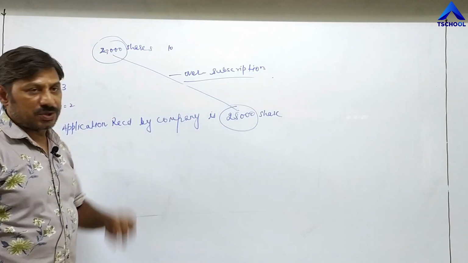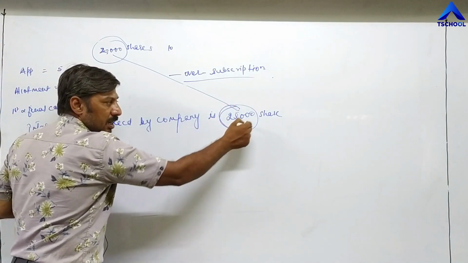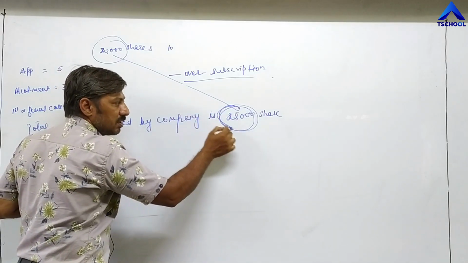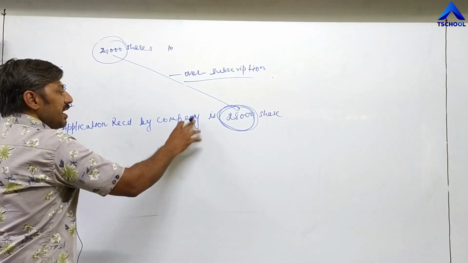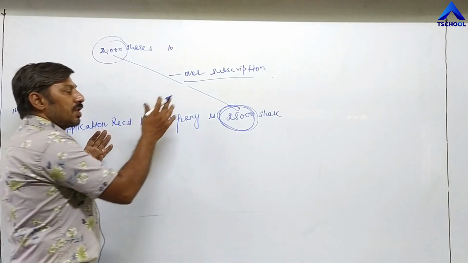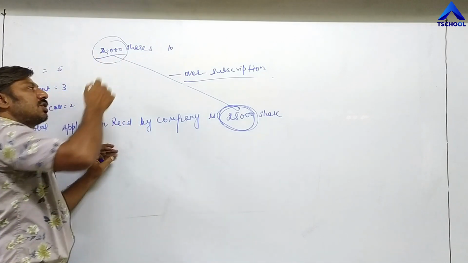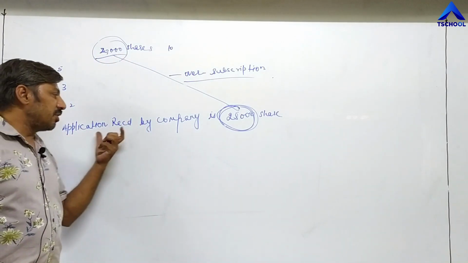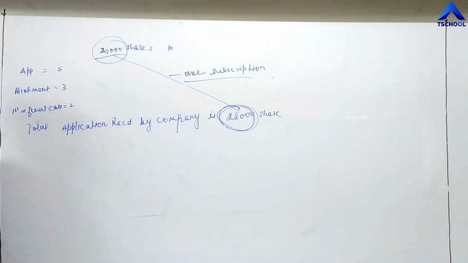Whenever the applications received by the company for shares are more than the issued shares, as in our example where 25,000 applications are received and the company is issuing 20,000 shares, this type of subscription is called over subscription.